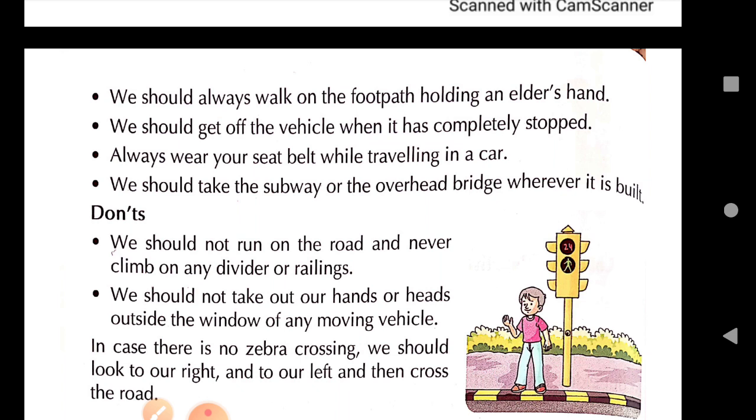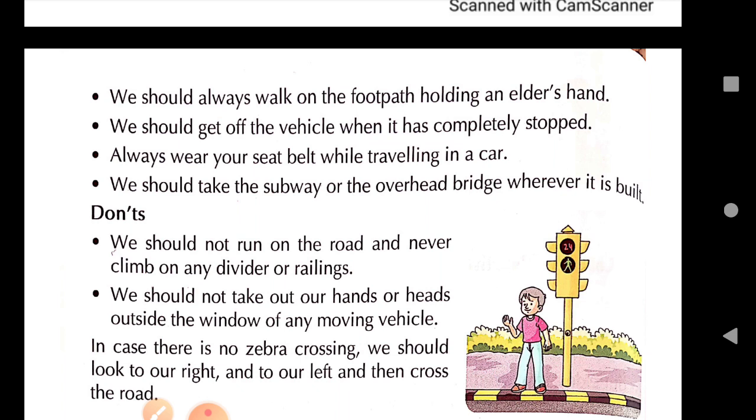Because if the driver is thrown forward, he will definitely get injured, because his head will hit the dashboard or anything can happen. So if the driver is wearing a seat belt, the driver will remain at his or her place, as well as the person who is sitting next to the driver. Because in the front, the windscreen is there, the dashboard is there. Many a time accidents take place in this manner also.